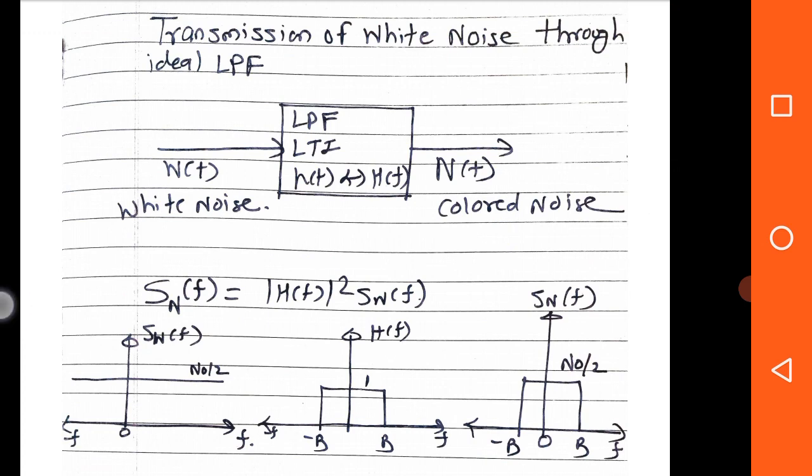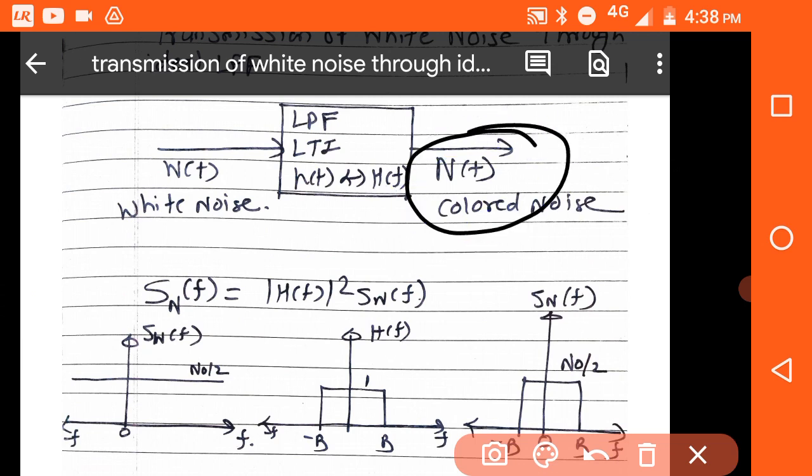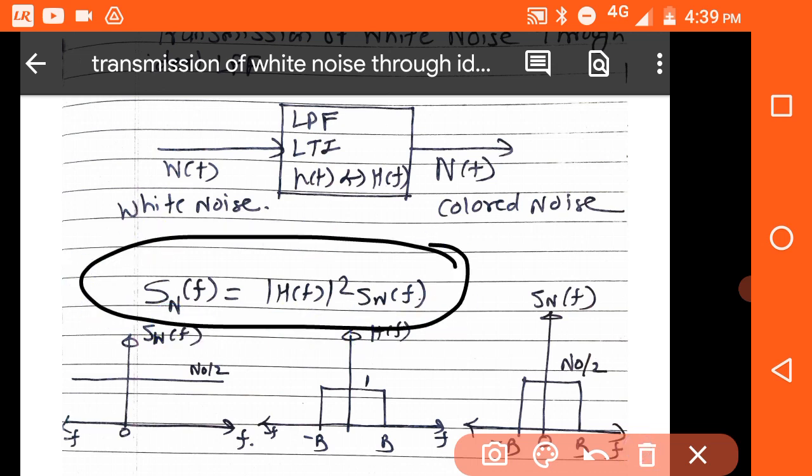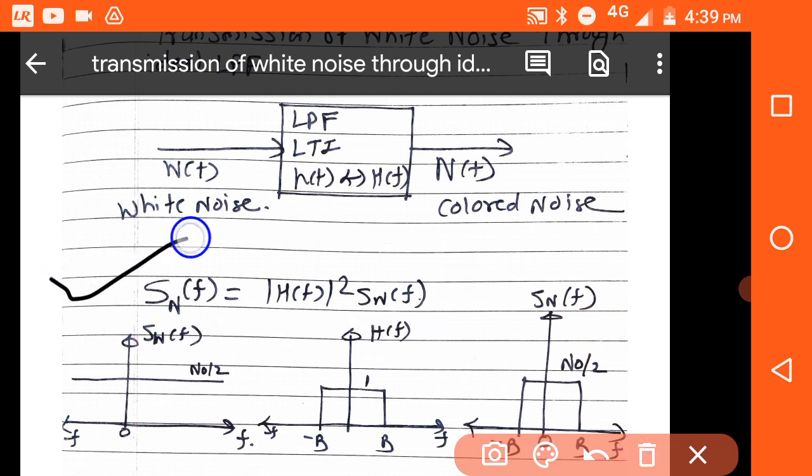So we have seen in the video on transmission of a random process through an LTI system that the output PSD, that is the PSD of colored noise S_N(f), is equal to |H(f)| squared, where H(f) is from here, into the PSD of white noise. The PSD of white noise is S_W(f). This expression we have already seen in that video, so we have taken the equation from there.